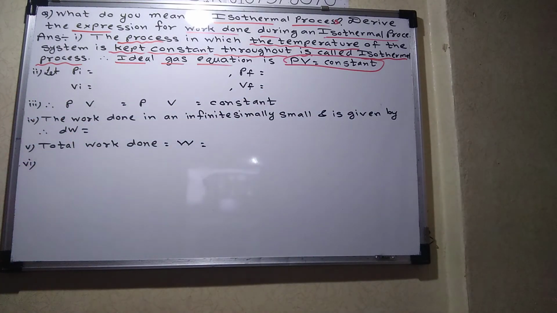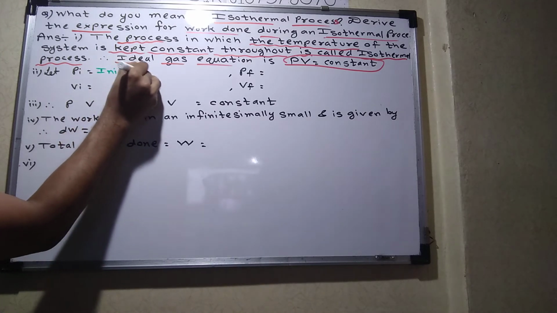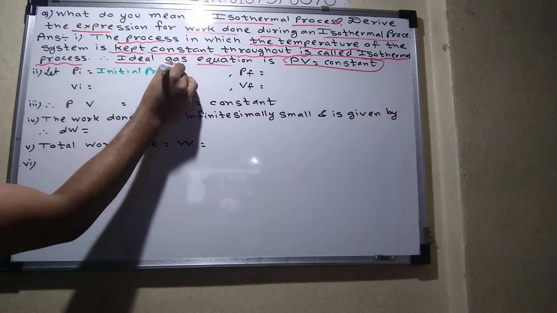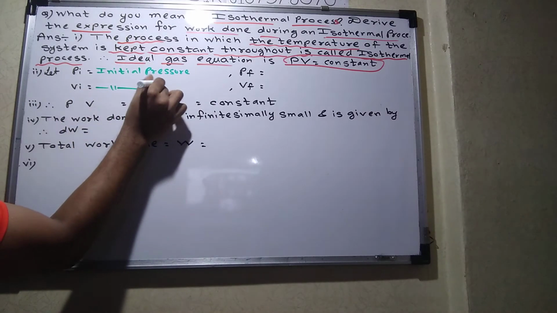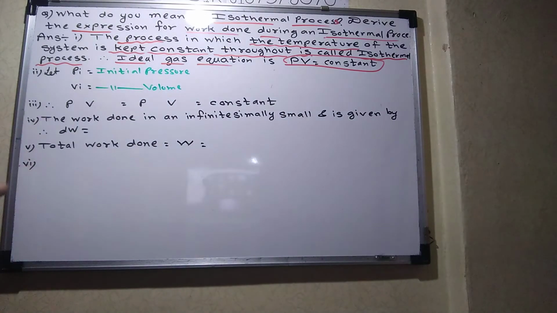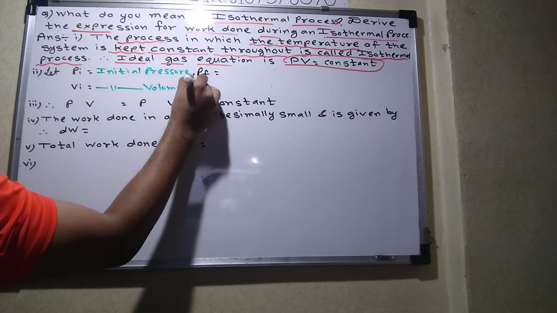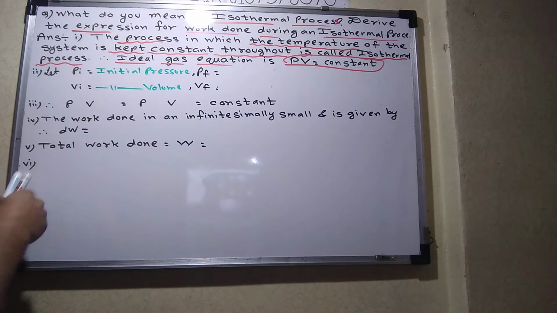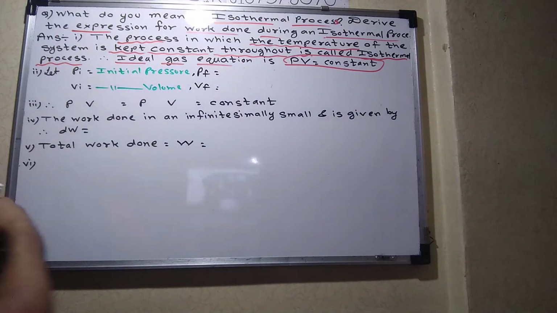So students, let me take an example. Let me take some notation. What is Pi? Pi, if I say, is the initial pressure. Okay. Vi is what? Initial volume. Okay. What are Pf and Vf? Let me tell you. So I will say Pf and Vf. So what is Pf? Pf is the final pressure.